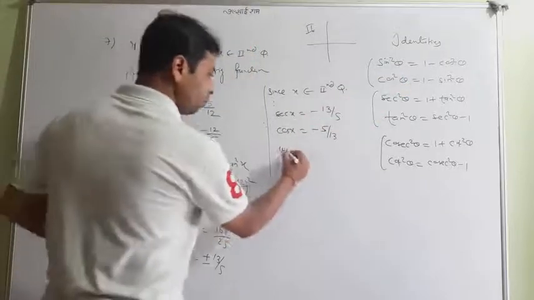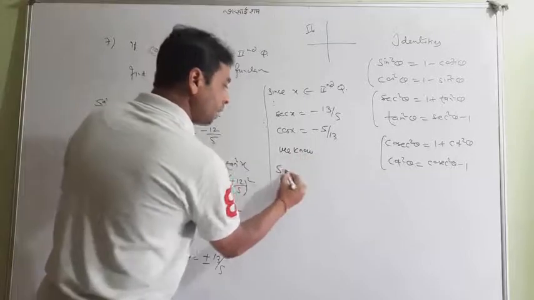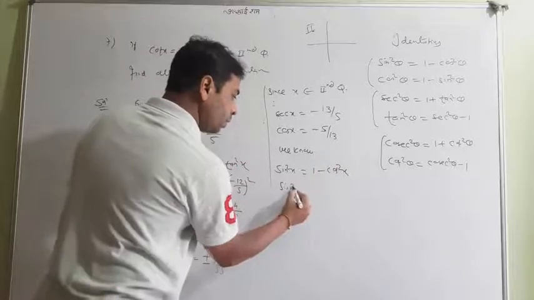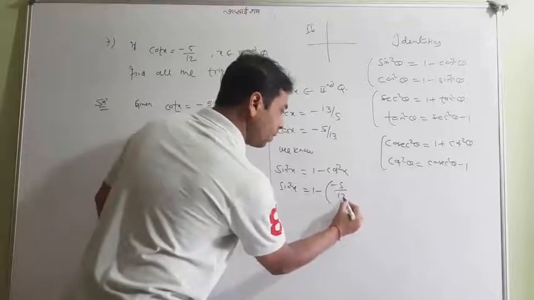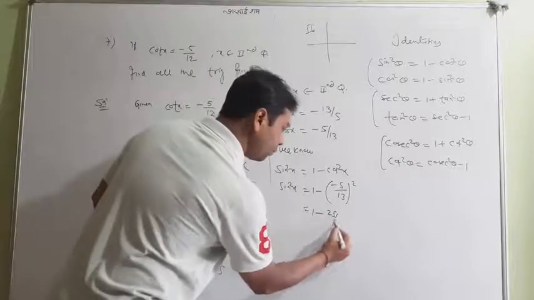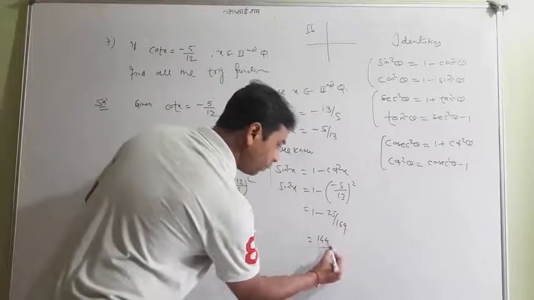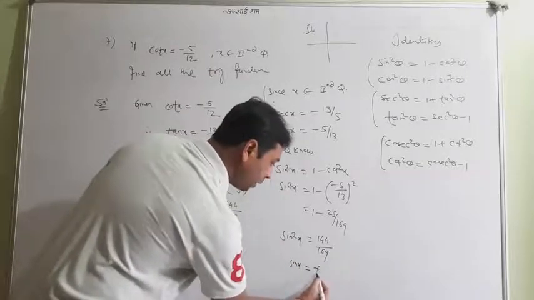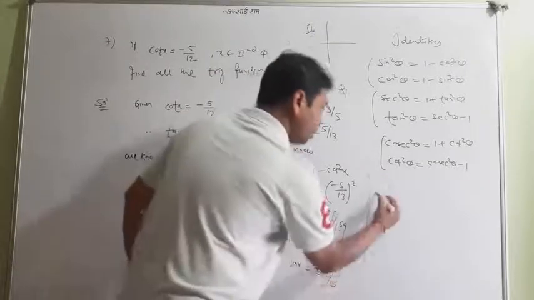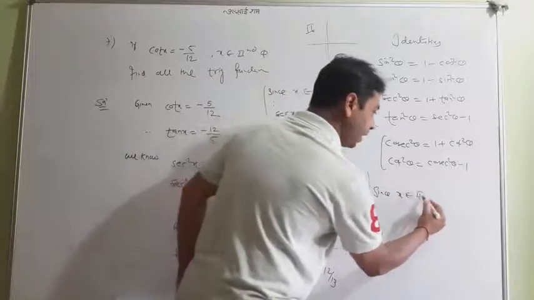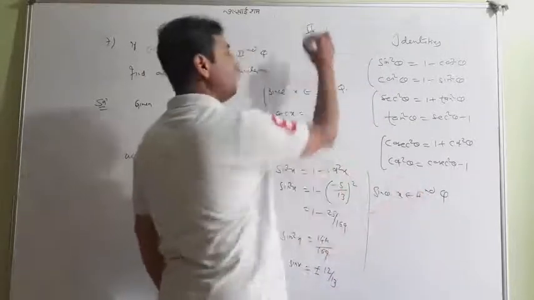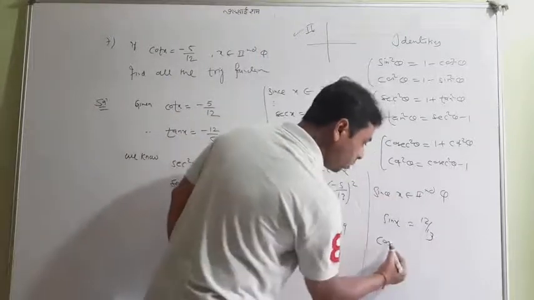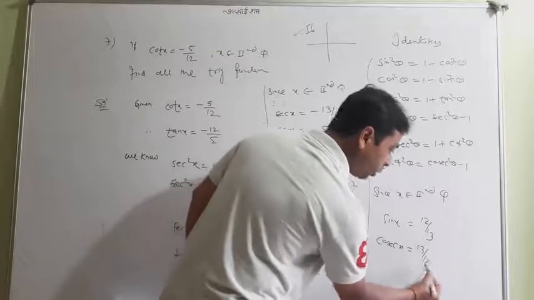So you have got cos. With the help of cos you can find the value of sine from here. We know that sine square x is equal to 1 minus cos square x. Put up the value of cos here. Sine square x equal to 1 minus 5 by 13 square. 1 minus 25 upon 169. So 144 upon 169. Take an LCM. So sin x will be plus minus 12 by 13. What I'll write? Since x lies in second quadrant, sin is positive. So what is the value of sin x? It is a positive 12 by 13. So what is the cosec x value? It's a reciprocal, again positive, 13 by 12.